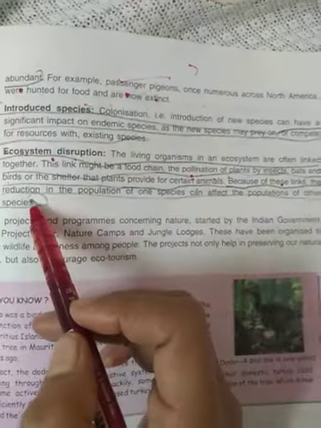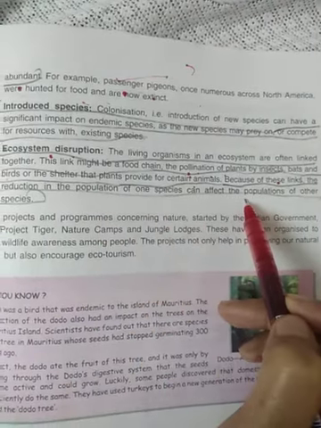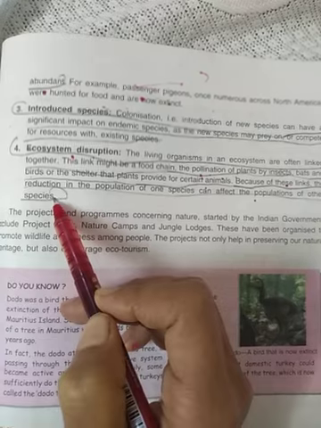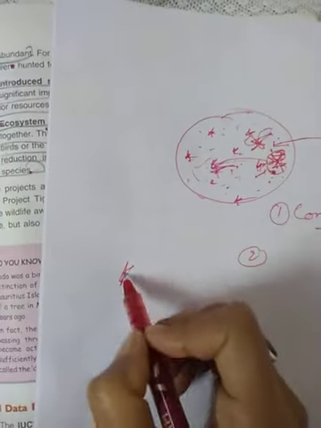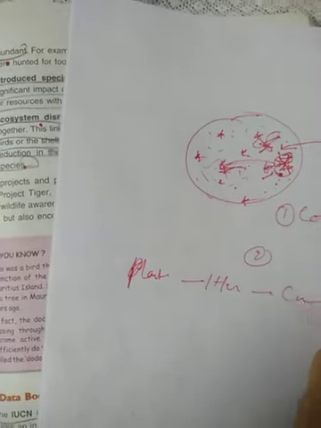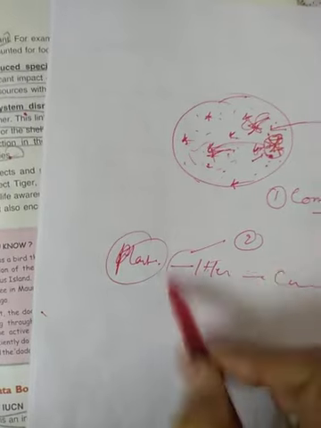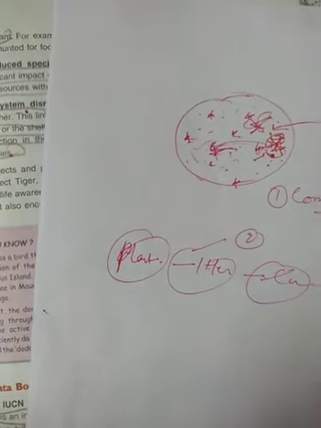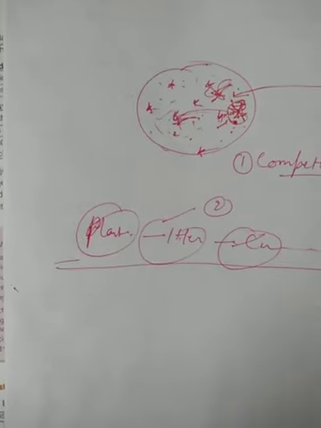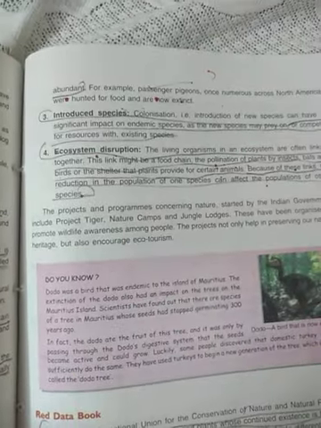the reduction in the population of one species can affect the population of other species. How? I will give an example. If in a food chain plants are occupying this place, then herbivores will come, then carnivores will come. If no plants are there, no herbivores will be there. No herbivores, then no carnivores will be there. Automatically the whole chain will be disturbed. So this is all about these topics: endemic species, flora and fauna.